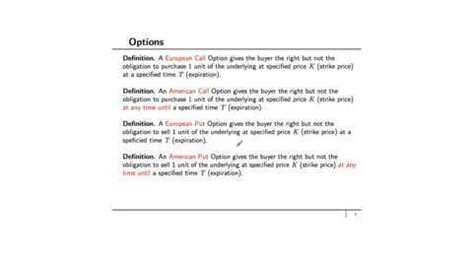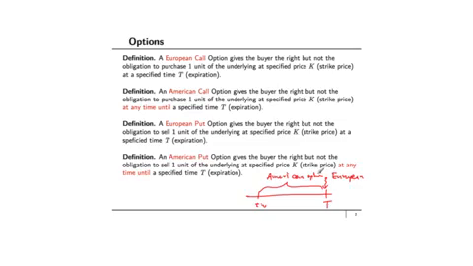The difference between a European option and an American option is that a European option is written at time t equal to 0, let's say, and it can only be exercised at time capital T. So here is where you can exercise a European option. An American option can be exercised at any time here, and any time between time 0 to time capital T.